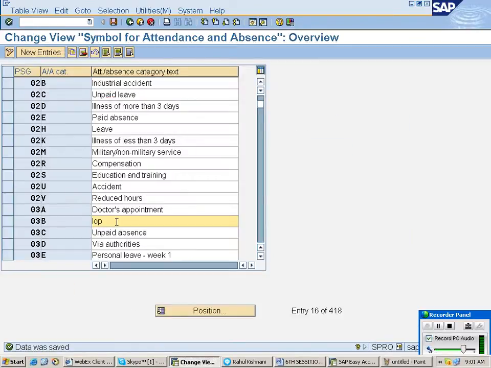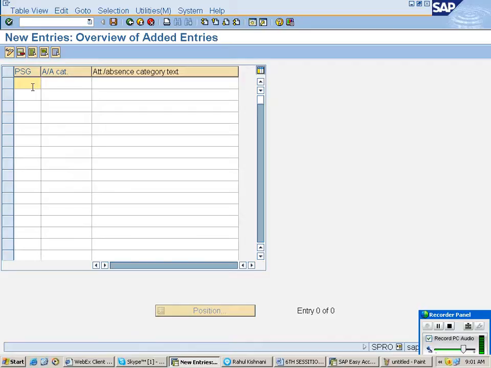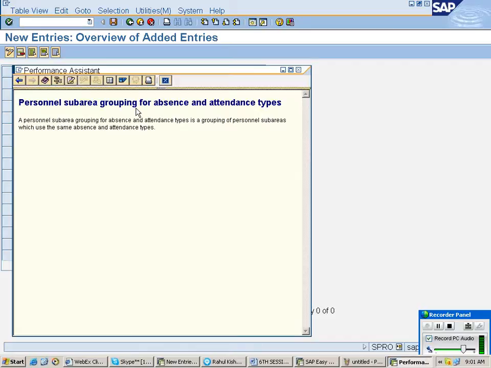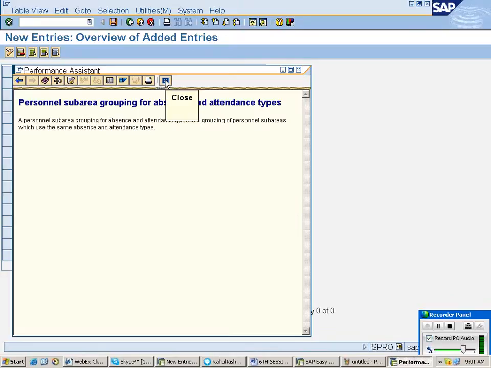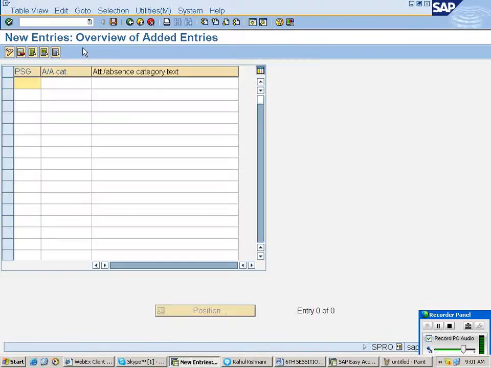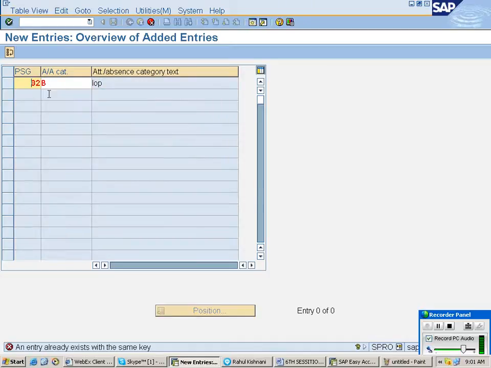Now we have to give a link to loss of pay to your absence type, what you have created. So in a real time scenario, you can go to new entry and enter PS grouping. What PS grouping? Process survey grouping for the absence attendance type. So for attendance absence we have created 2. Enter 2. Here you can put B. B means loss of pay. Press enter and save. What the system is saying is it is already there. So we can use the predefined thing or we can create our own.